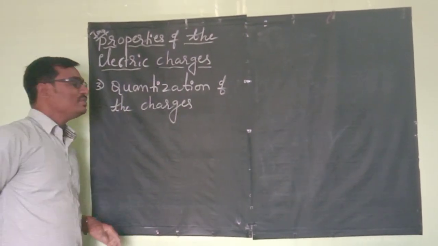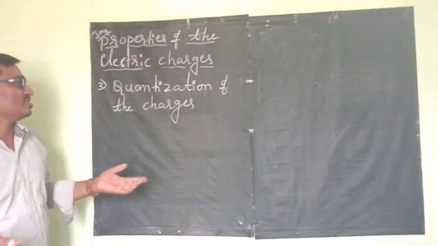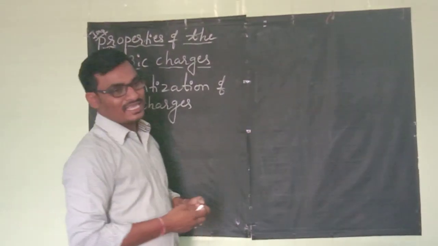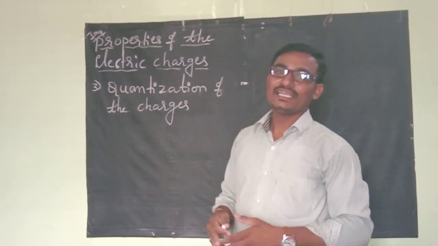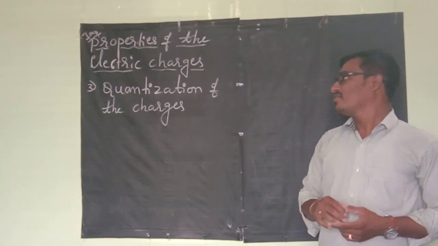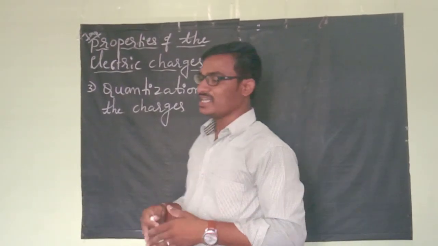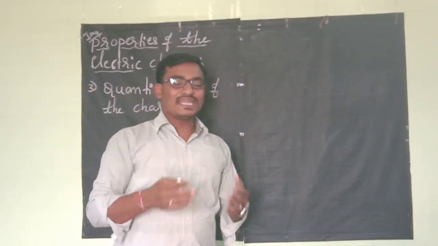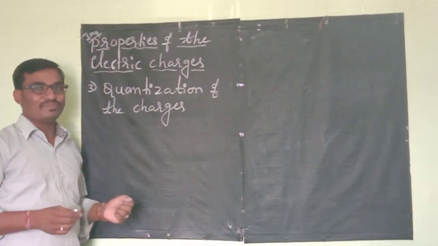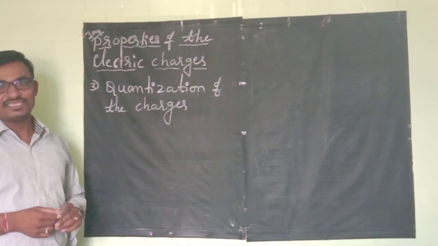What is the meaning of quantization of the charge? The charge on a body is equal to an integral multiple of the basic unit of charge, which is called quantization of the charge. Any body contains charge that is an integral multiple of the basic unit of the charge.